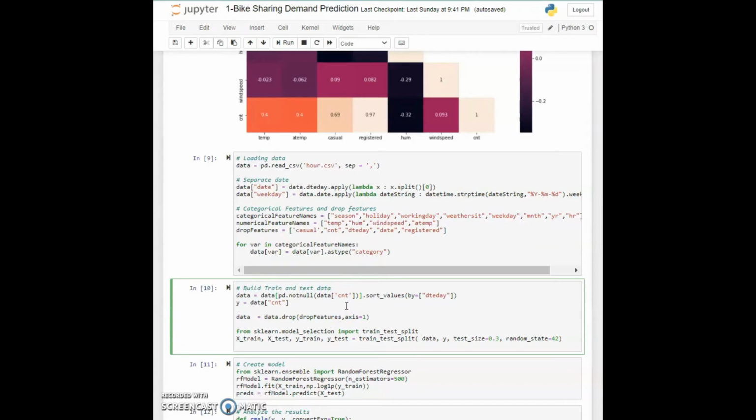So the first thing that I've done here is sort the values by this date and day, so it will be properly aligned. And then I said that my Y variable will be data of count. So this will be our output. And now we'll drop all the features that we have defined in these drop features. And then I used the train test split function from this model selection library to split the data into training and testing.